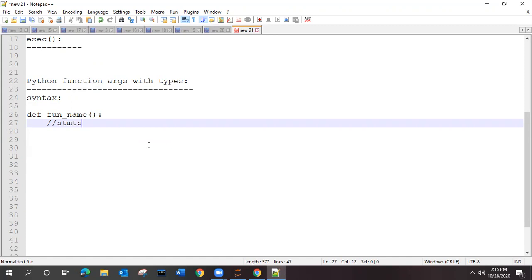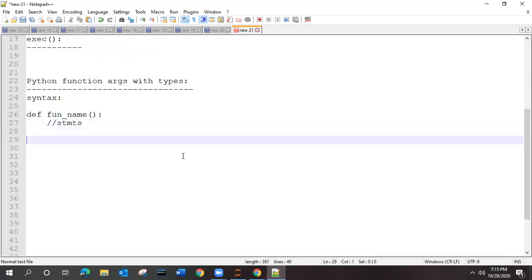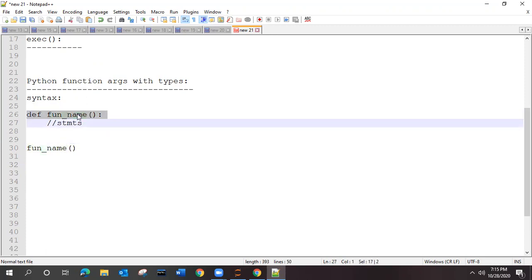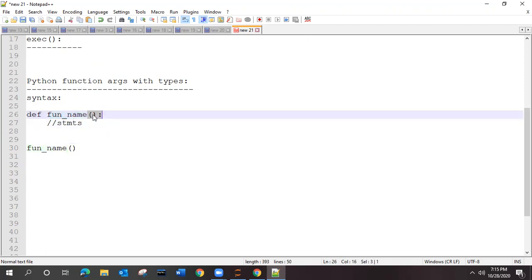So how many arguments are we having in this function? Only one, like def. No, I'm asking about the argument. This is the name of the function, right? Whatever parameter you pass in this will be your argument. So here we totally have zero arguments, because we are not giving any argument.